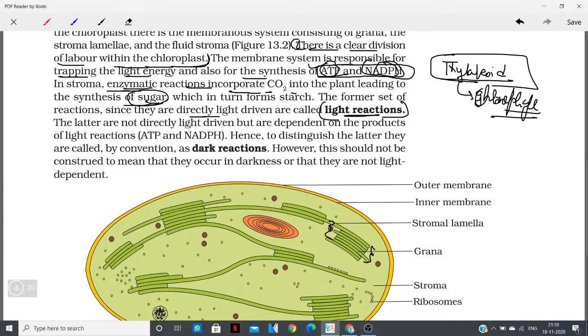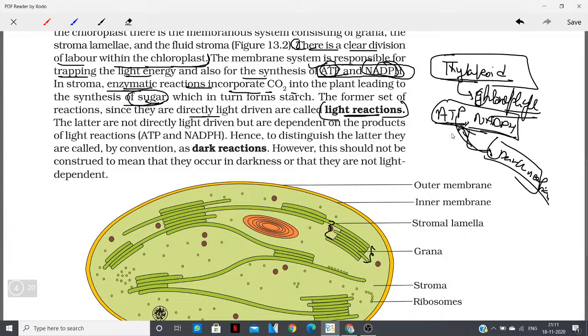The latter are not directly driven by light, but they are dependent on the products of light reaction. What are the products of light reaction? Again, remember, ATP and NADPH. These are the products of light reactions, and they are used in the dark reaction. Therefore, the dark reaction is dependent on the products of light reaction. So it is not directly driven by light, but it depends upon the products of light reaction.